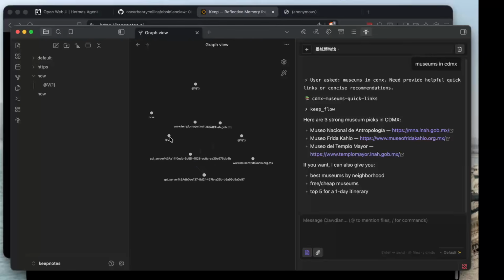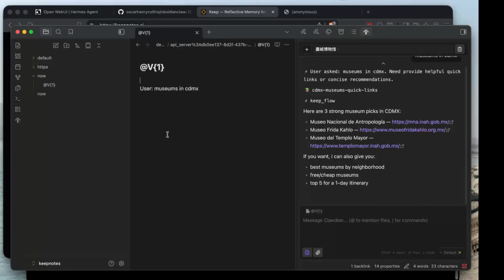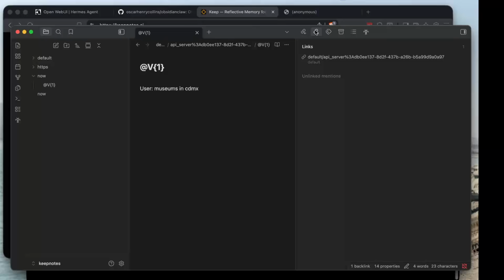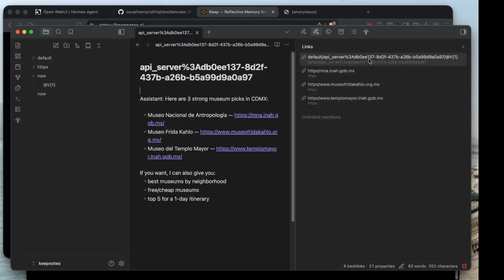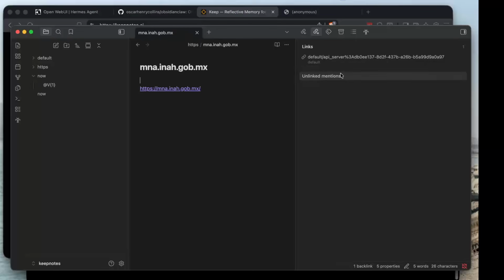What we see here is the user saying, talk about museums in Mexico City. And then the agent responding, saying, here are 3 strong museums, and if you want, I can give you more information. And this has also had the URLs parsed out of it. So I don't know anything more about this one yet.